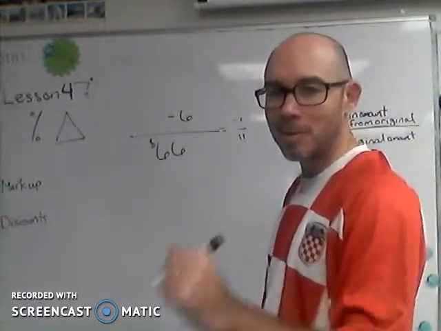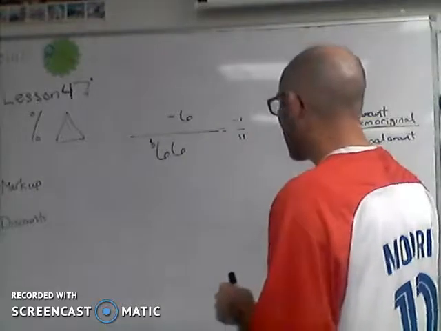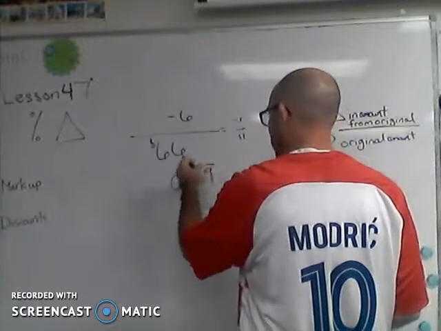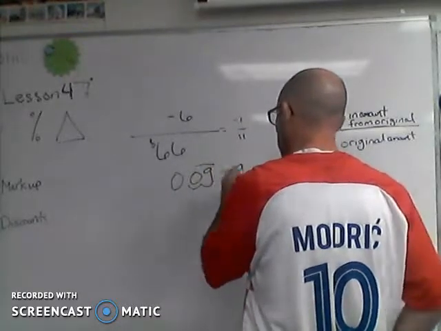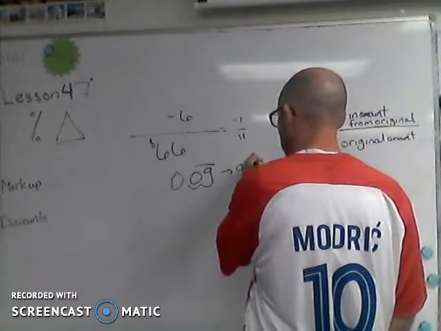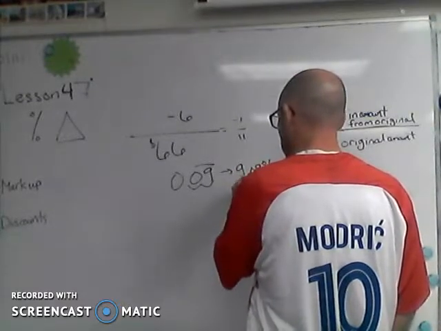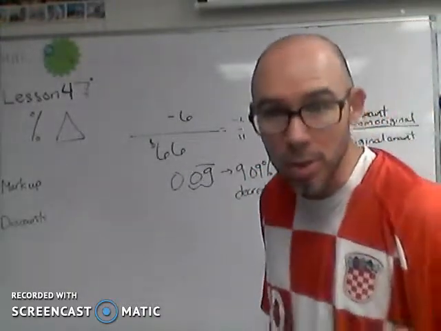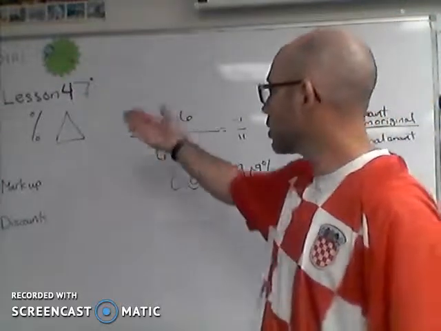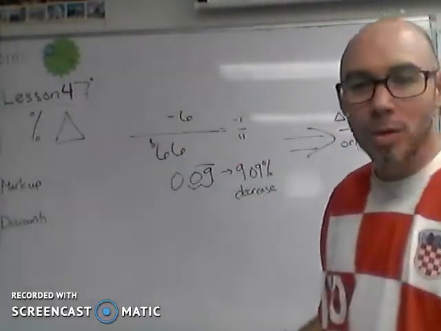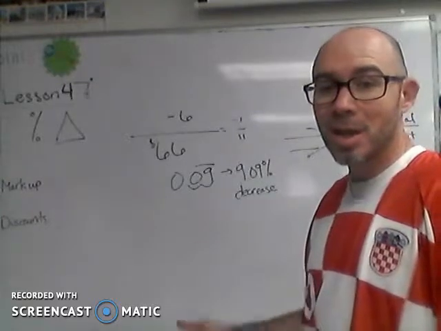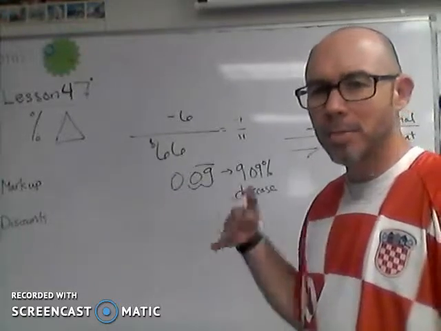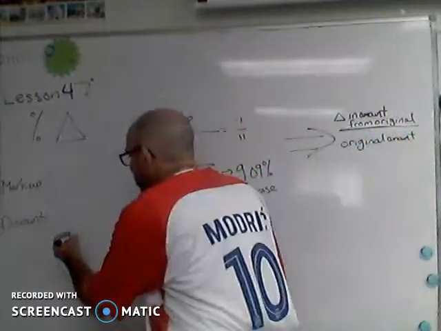0.0909090909. If I want that as a percent, I'll move that decimal place. I'm going to call that a 9.09% decrease, percentage decrease. That's my percentage change. A negative, or I don't even have to say the word decrease. I can say a change of negative 9.09%. And the negative automatically tells me that was a discount.